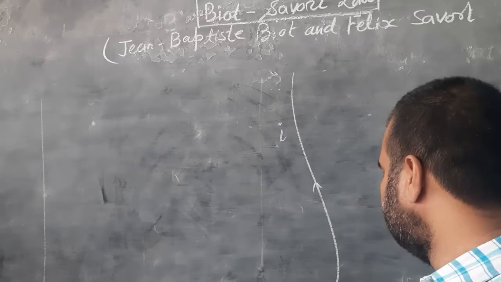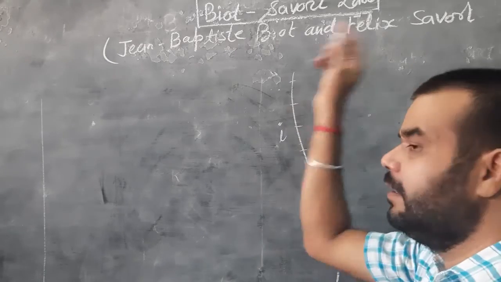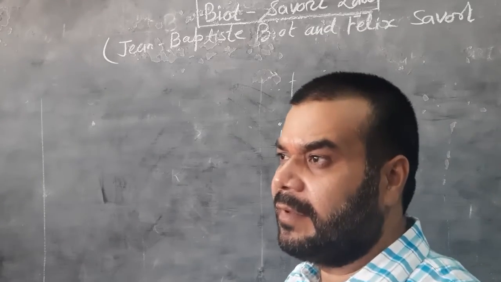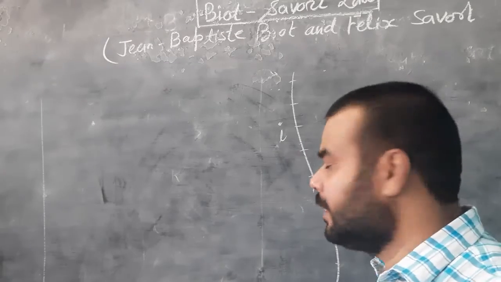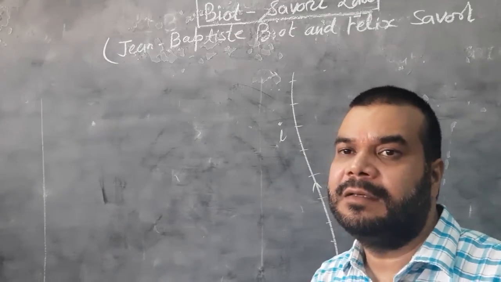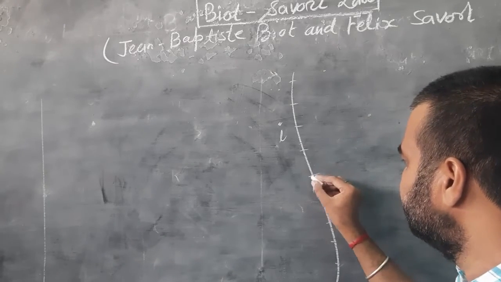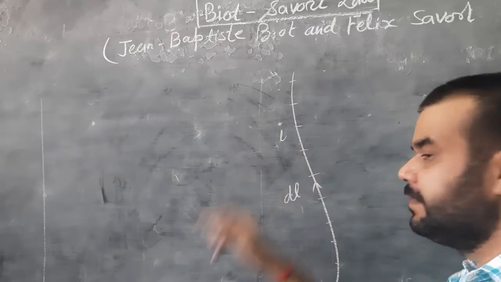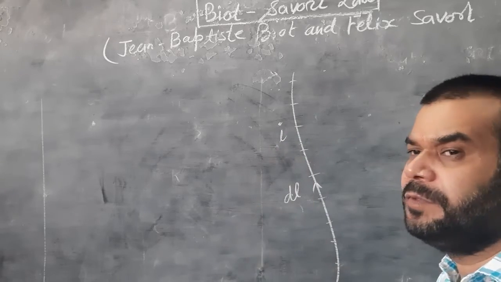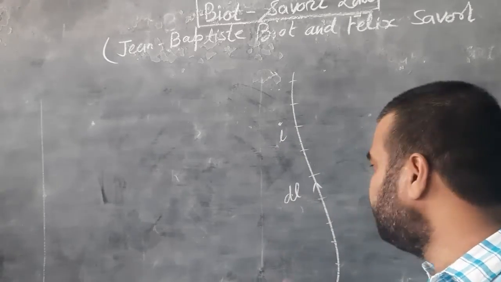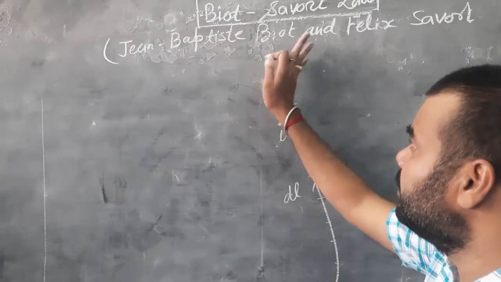These elements are known as dl, dl, dl, and if we sum all the dl, we get the length of the conductor L. So suppose we are considering a small element, this is dl. The current moving in the conductor is I, so the current in this small element is also I.